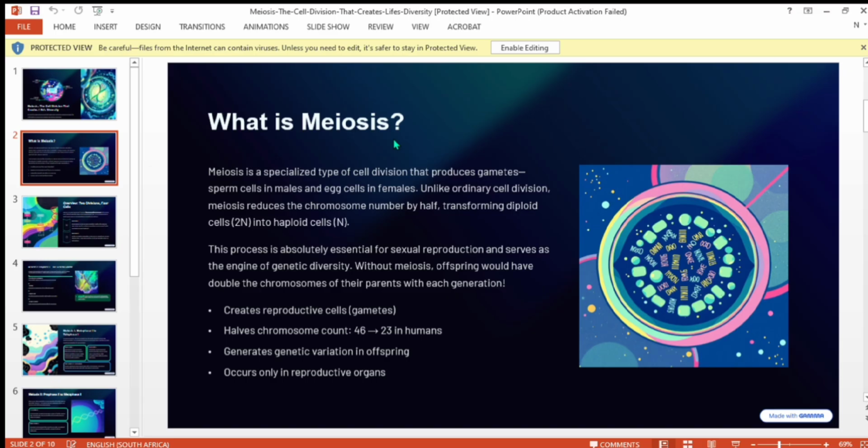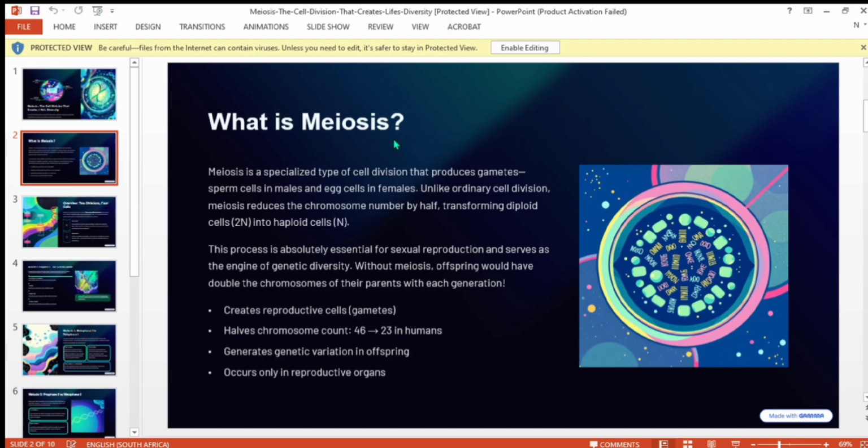It creates reproductive cells, gametes, halves the chromosome count from 46 to 23 in humans, generates genetic variation in offspring, and occurs only in reproductive organs. Meiosis is a cell division whereby diploid cells, as I said, somatic cells, undergo two cell divisions to form 4 haploid cells or sex cells.